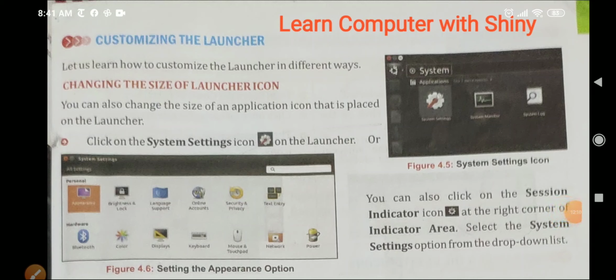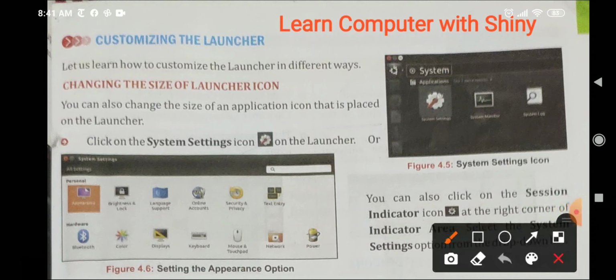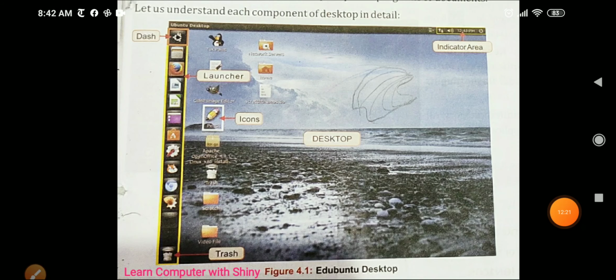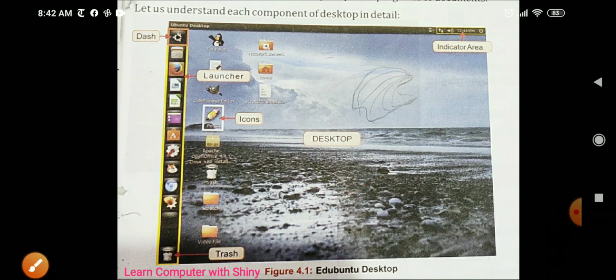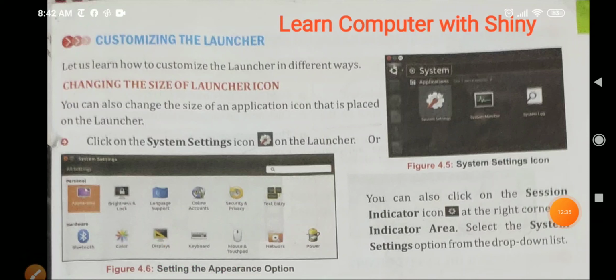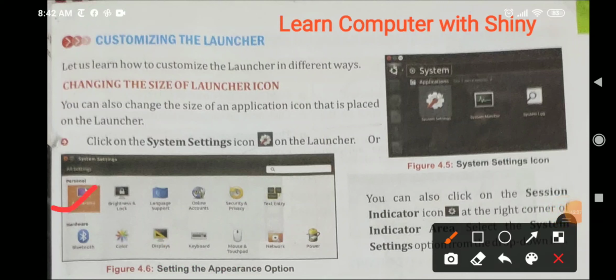Now here, after clicking on the system setting, we click on appearance, meaning the background of the desktop. As we have seen here, the background of the desktop is this picture, right? So if we want to change this picture, what will we do? Click on the appearance option after clicking on the system setting button, right?